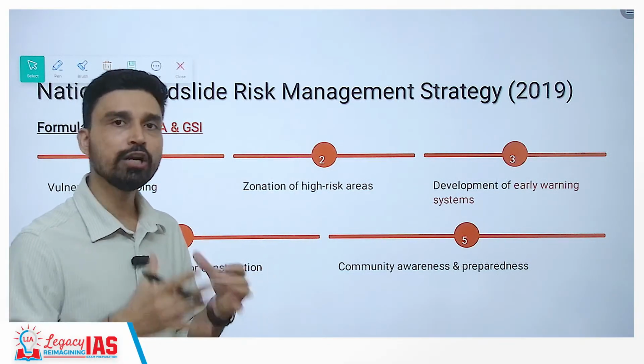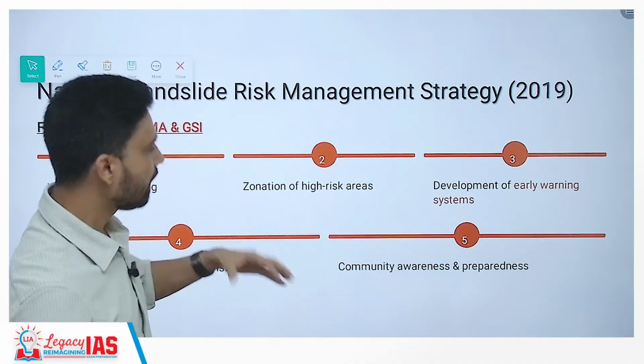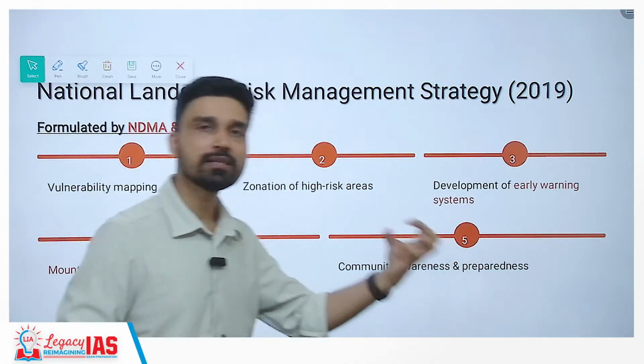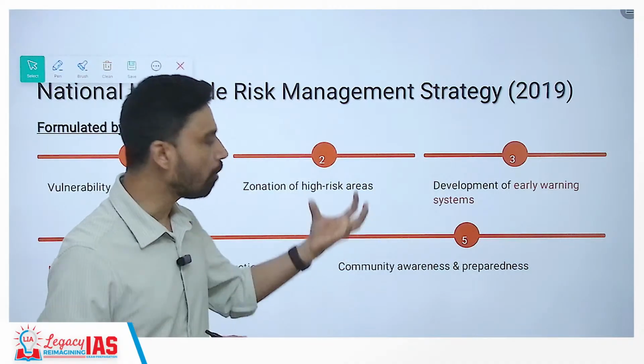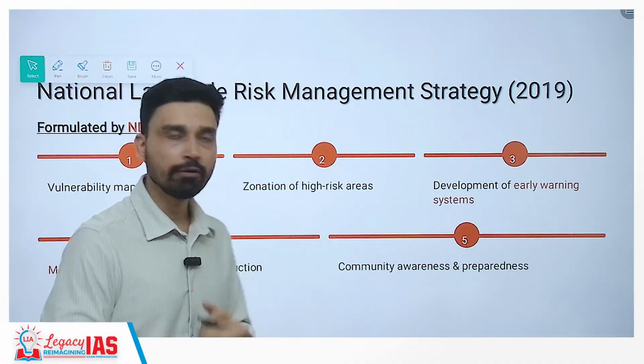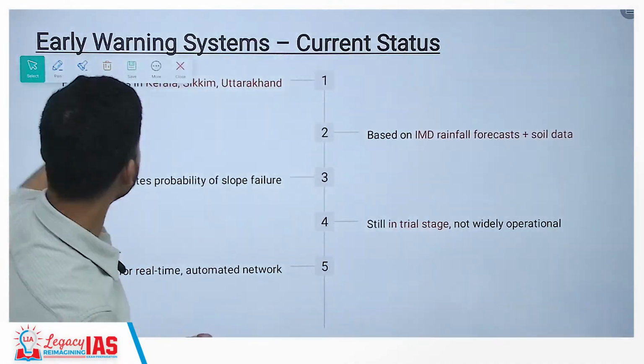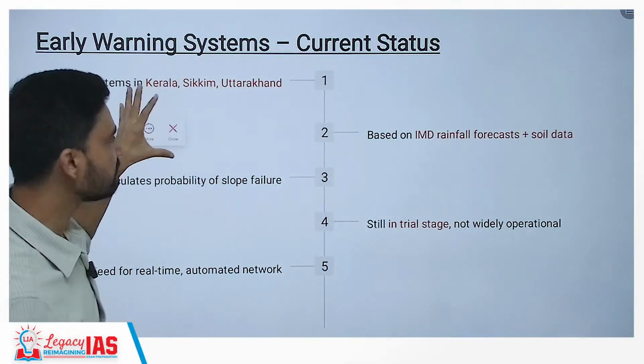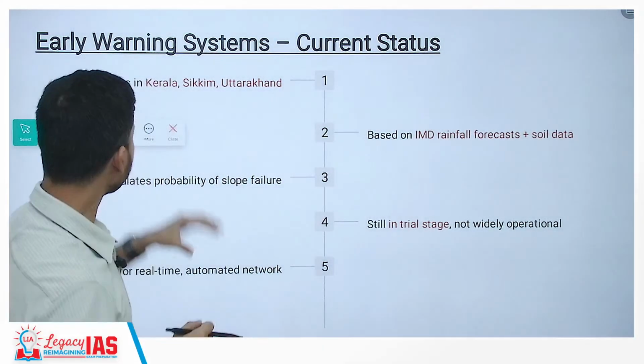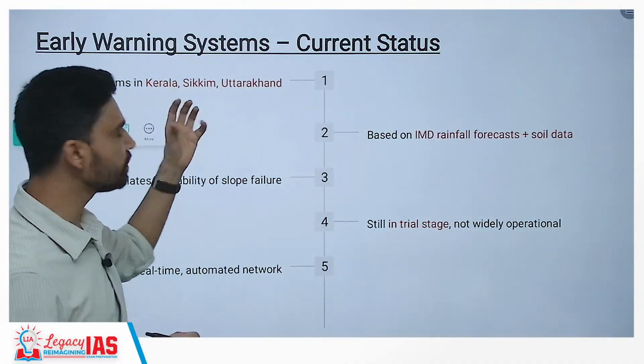Any such kind of activity should be discouraged, and for that matter, not only the government but also the local community should be prepared, should be aware, and they should be able to take required measures as such. Now again, early warning system, we talk about what is the current status here. So it's already operational. The pilot project is there in 3 states.